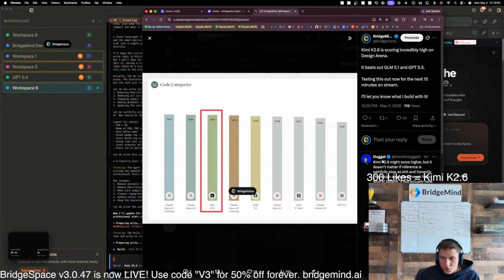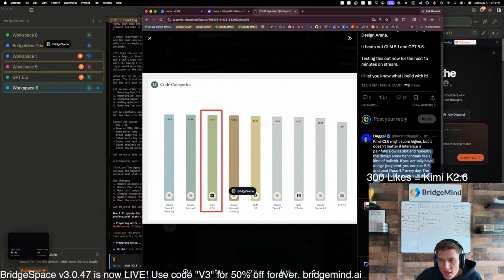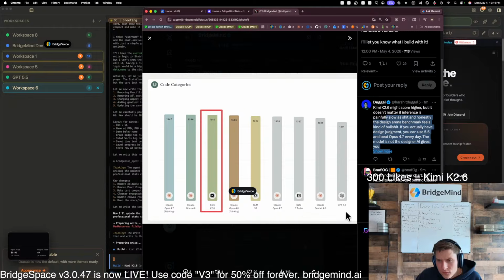Yeah, look at what this one said. Dougal over here said Kimi K 2.6 might score higher, but it doesn't matter if inference is painfully slow, and honestly the design arena benchmark feels kind of BS. If you actually have design judgment, you can use GPT 5.5 and beat Opus 4.7 every day. The model is not the designer AI gives you. That's an interesting take. You can see this guy, shout out to him.